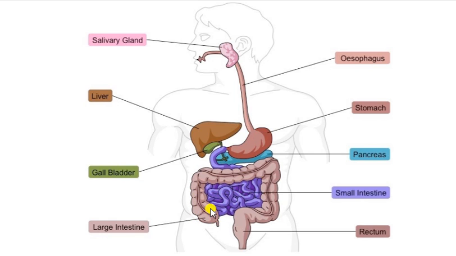When this waste material passes through the large intestine, the large intestine absorbs the remaining water from the waste material, the undigested food. From that undigested waste material, water is reabsorbed into our body. The large intestine is a big tube, 1 meter long, which absorbs water and salt from the undigested food material.